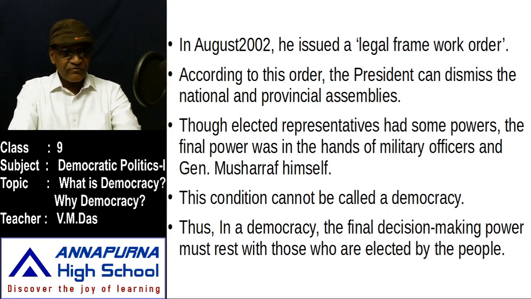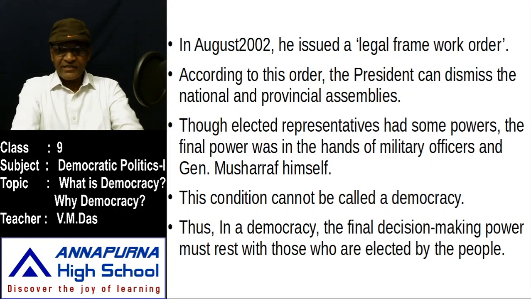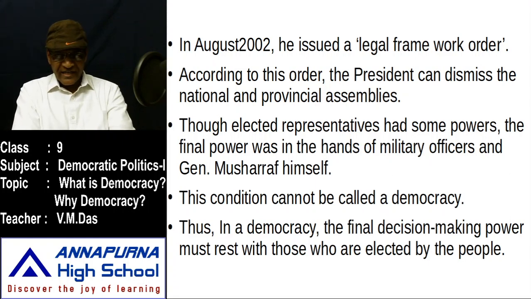According to this legal framework order, the president can dismiss the national and provincial assemblies. Actually, the assemblies are elected by the people. But when he came to power, he made this legal framework order, and now the president has the power to dismiss them. Though elected representatives had some powers, the final power was in the hands of the military officer, General Musharraf himself.